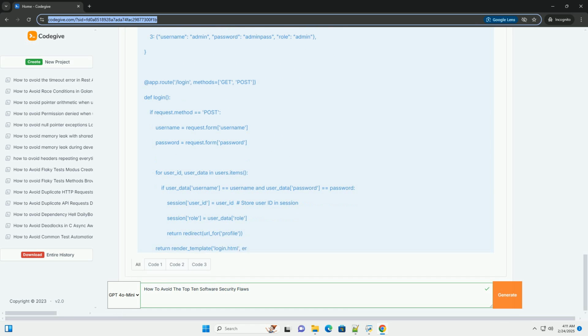Secure storage: securely configure cloud storage buckets and other storage services. Use access controls to restrict access to authorized users and applications.